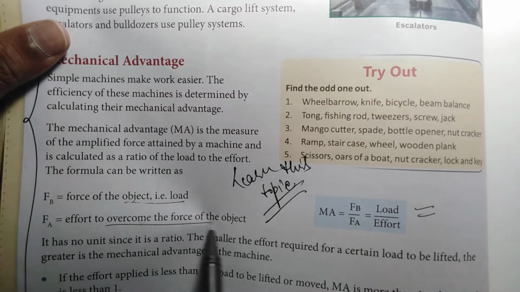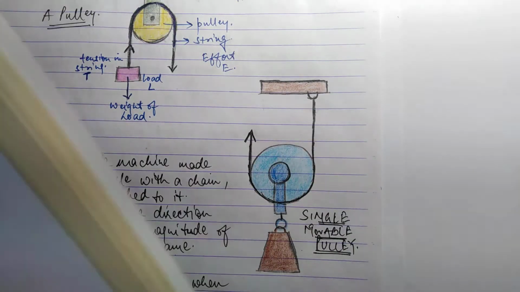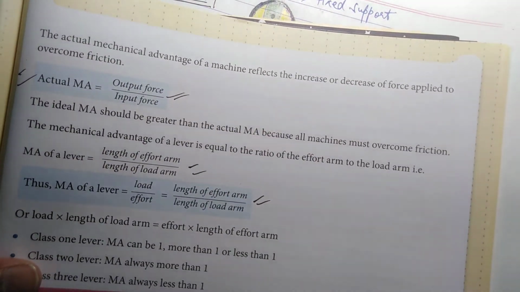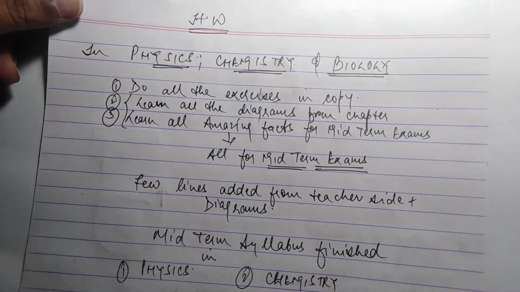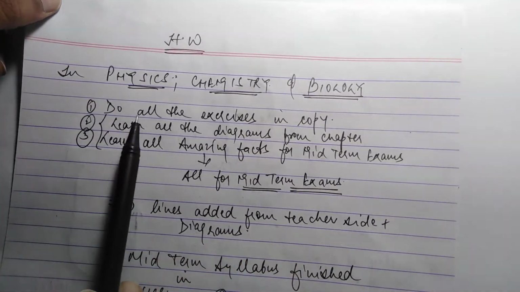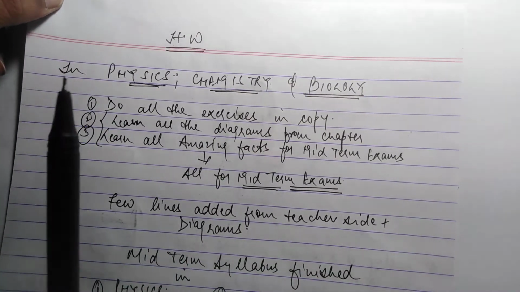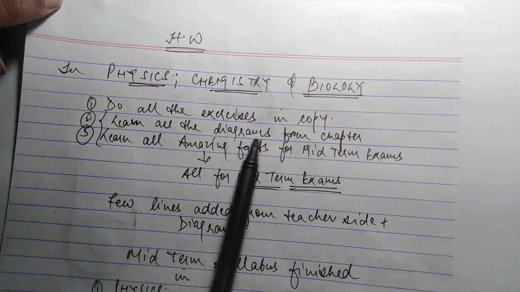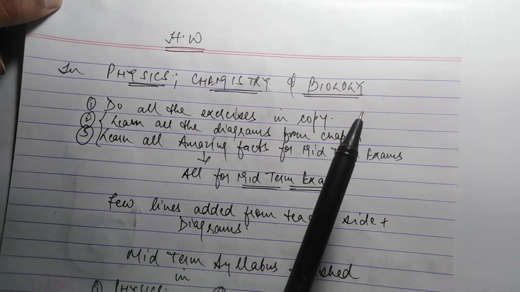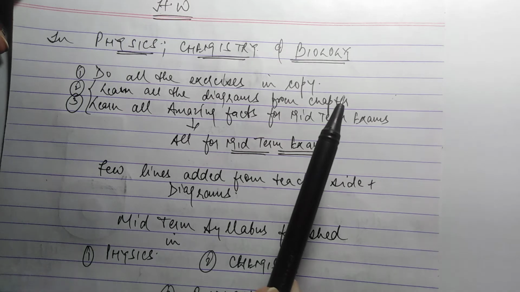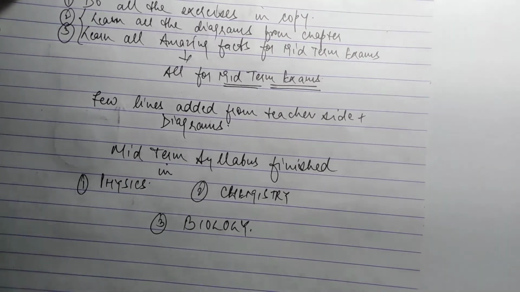Okay, and all these formulas. And the last thing which I want to tell after completion of the chapter and the syllabus in physics, chemistry and biology: learn all the exercises. Okay, do it also in your copy, diagrams also from all the chapters in physics, chemistry, biology, and also the amazing facts. Don't leave any topic from the book. Thank you, class.